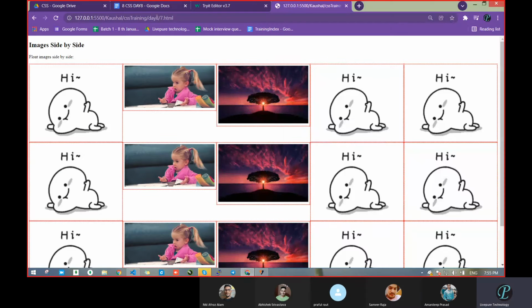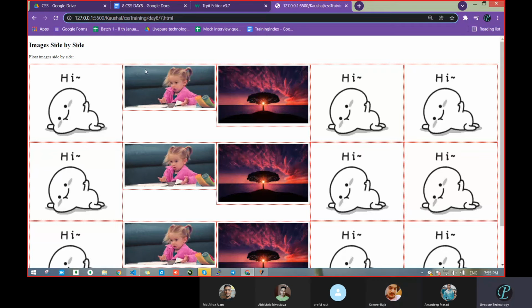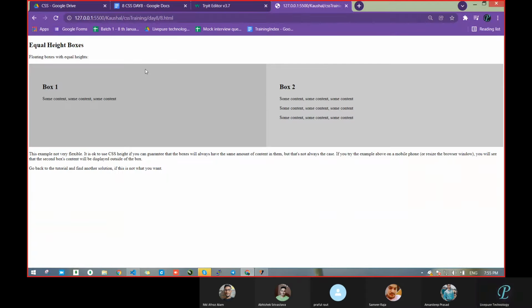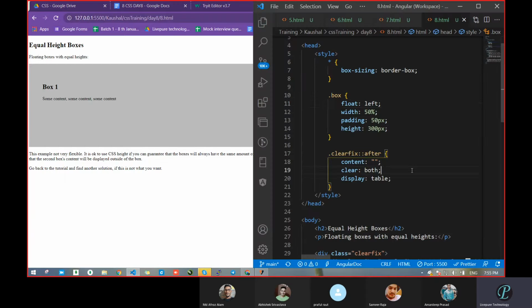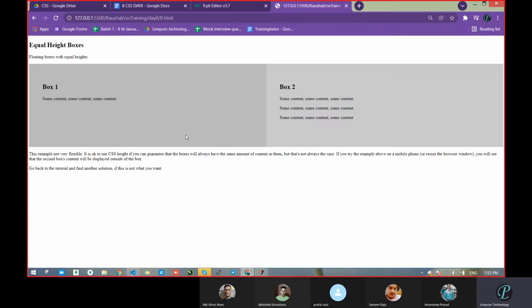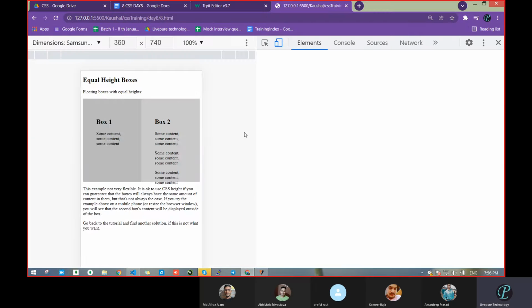Now our day 8. See what it had done. Had you done anything in this one? Nothing. We had passed width equal to 50%, float equal to left. We had passed padding and height, which we already saw. That's it. It means we make 2 boxes with equal size. What about when we inspect? Will it go down? Let's see.